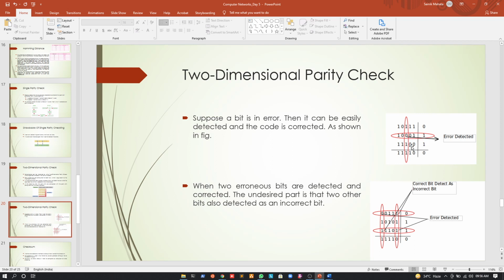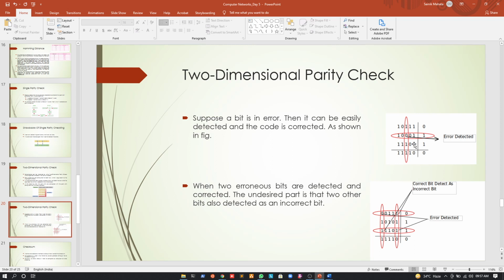Again for the third column, it is saying that the parity bit is not matching. Now if I intersect this, we can accurately detect which bit is erroneous. Now this is for a single bit error, right? So if there is a single bit error, it's very easy to detect the error using a 2D parity check, as well as we can also use it for correcting the error, right?